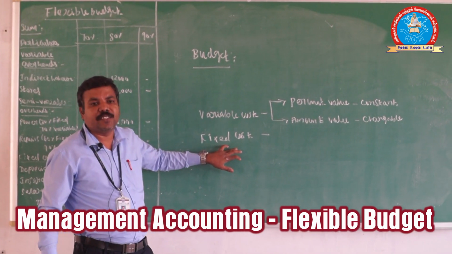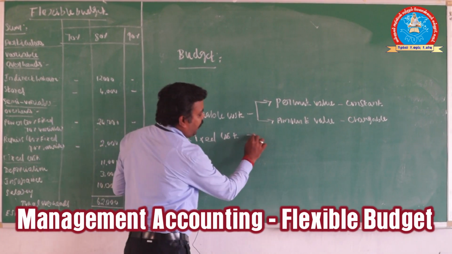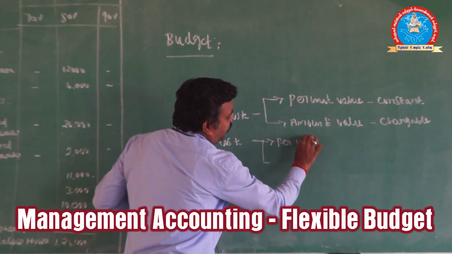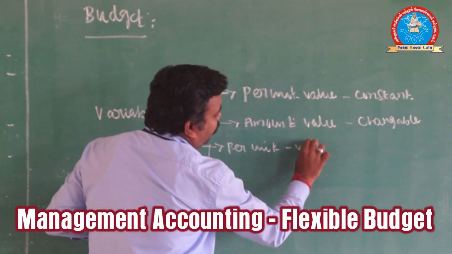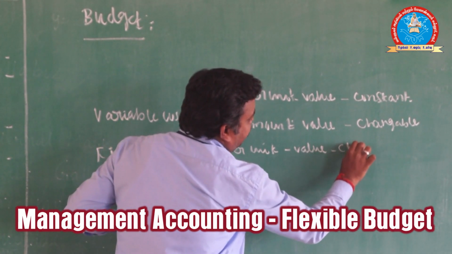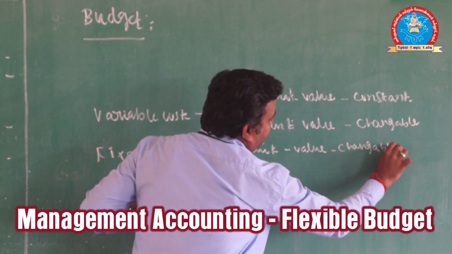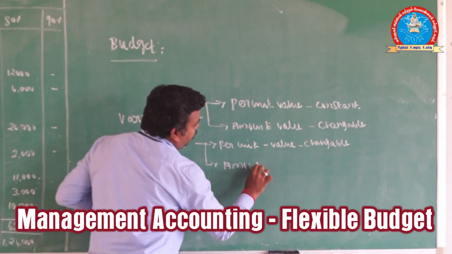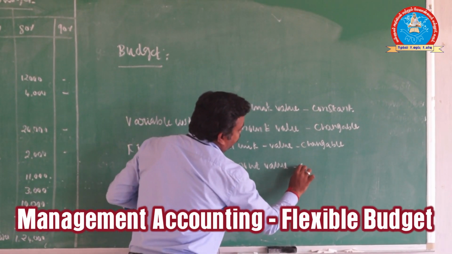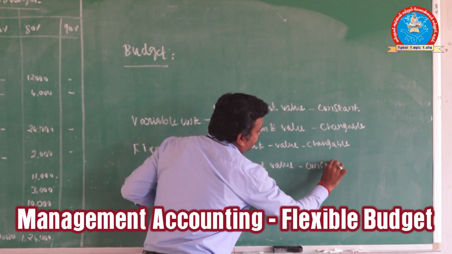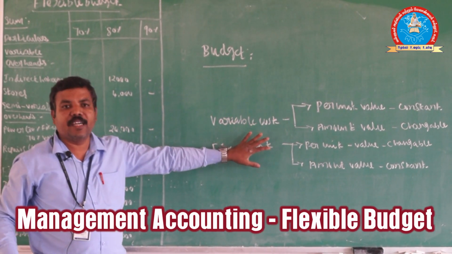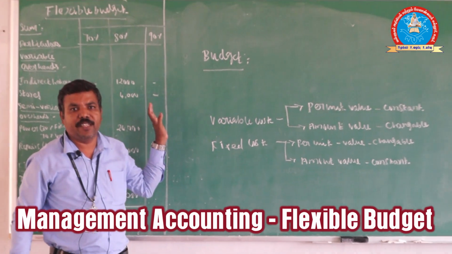Next we come to fixed cost. Fixed cost is the opposite: the per unit value is changeable, and the amount value is constant. If you strongly grasp this rule, we can work out the sum very easily.